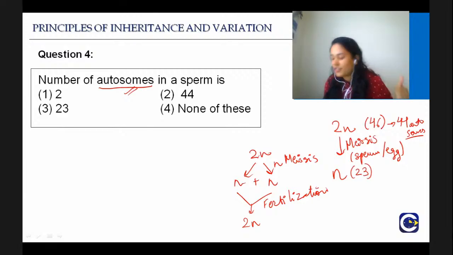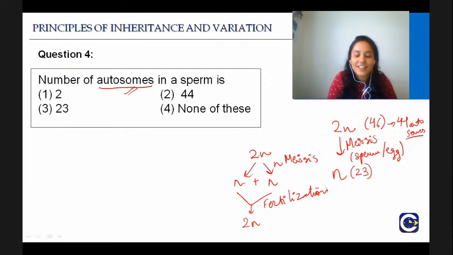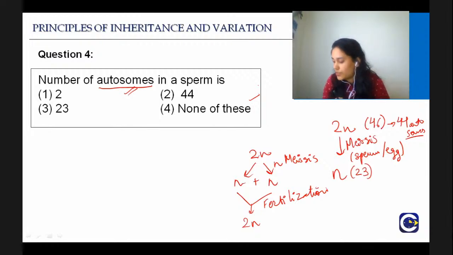Yes. Very good. Now I start getting the right answer. The right answer is option number 4, none of these. But now you have to write down the real number. What is the real number of autosomes? Okay, you wrote the option D, but what is the real number of autosomes? Quickly write it down in the chat box so that I know all of you have understood it. So please be clear about this.